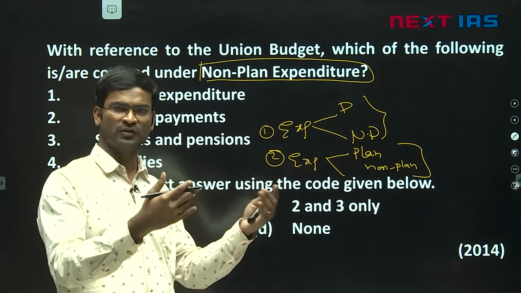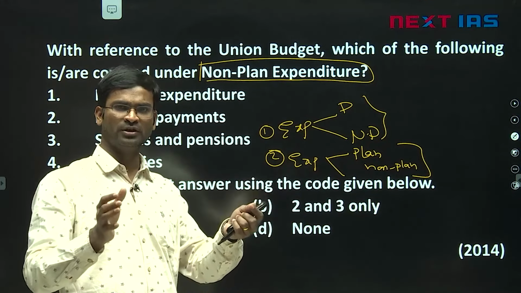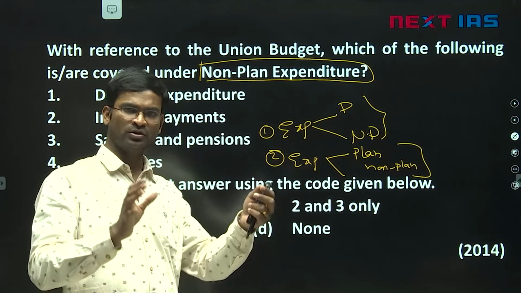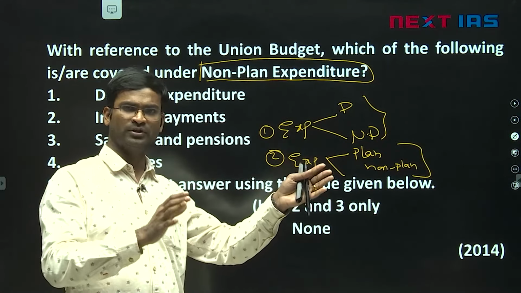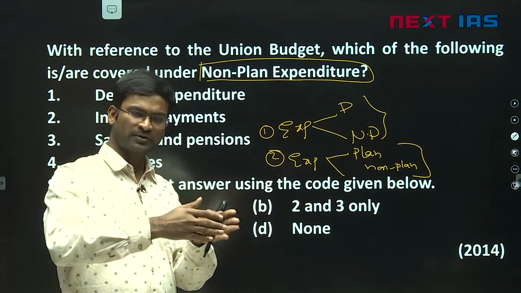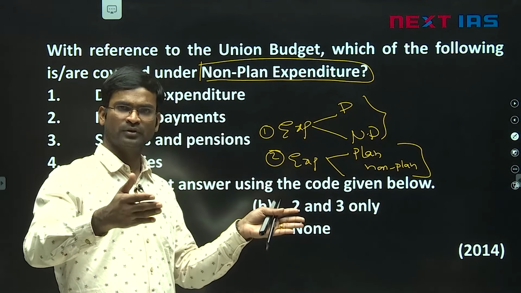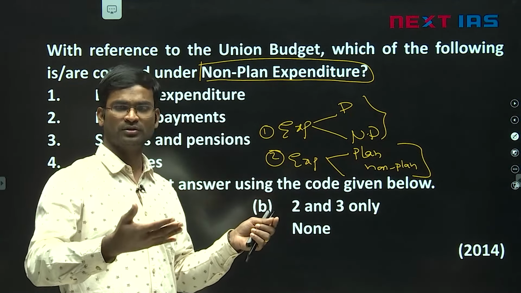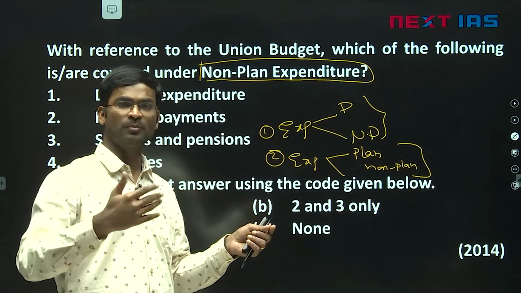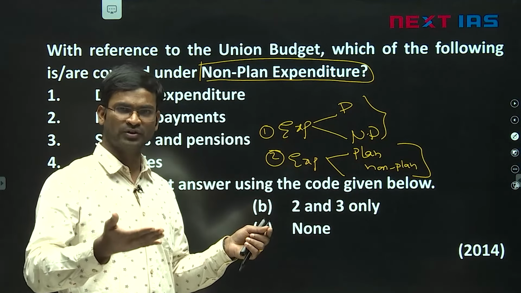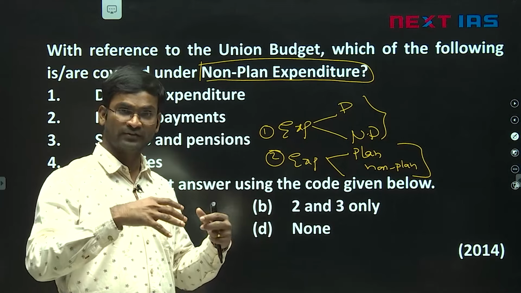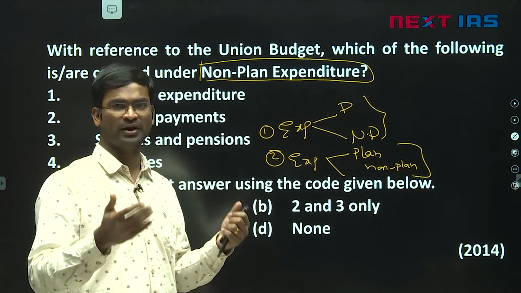For example, for construction of schools, dams, they mention in the 11th plan or 12th plan that these many schools will be constructed, these many hospitals, this much length of road. So these are all plan expenditure. Other than those is non-plan. For example, salaries, pensions, subsidies, defense, maintenance, these are all non-plan expenditure.